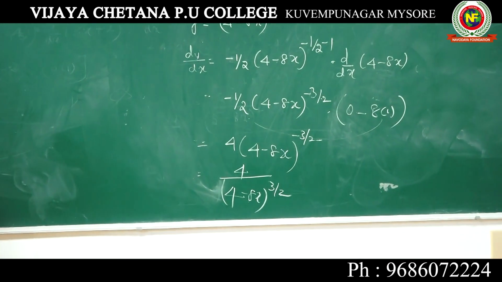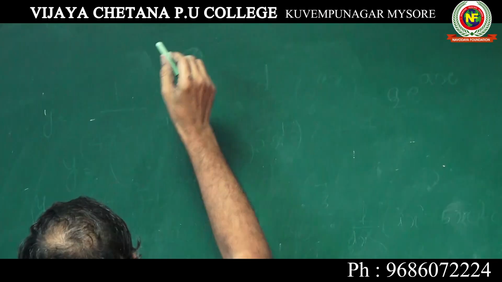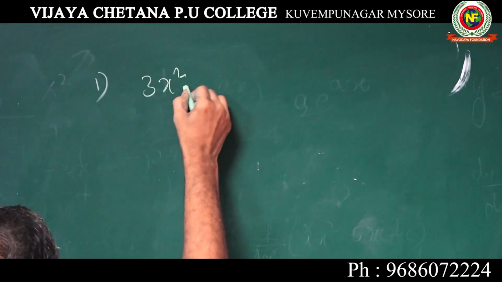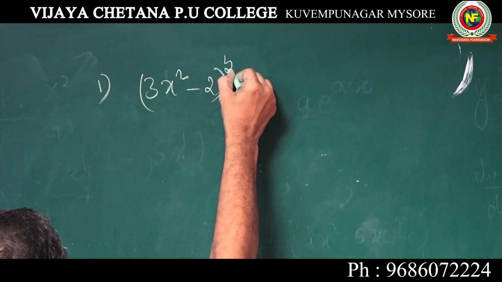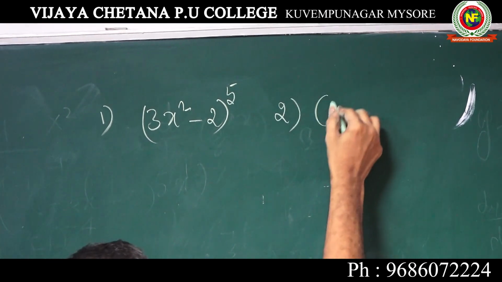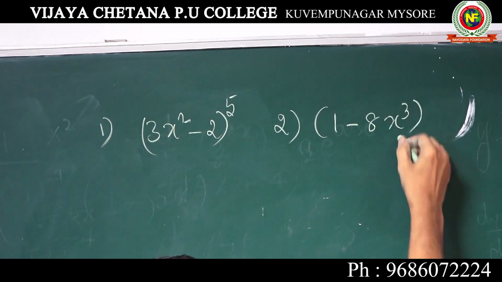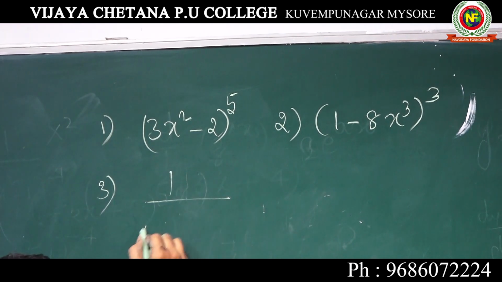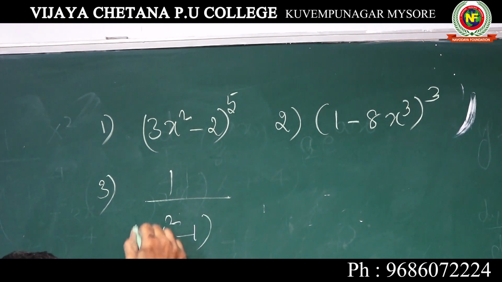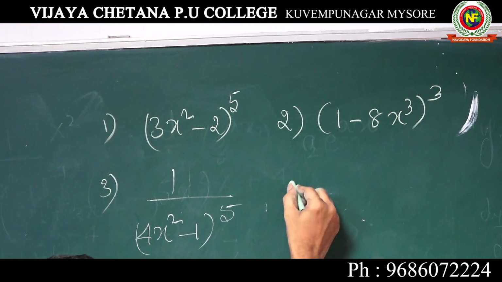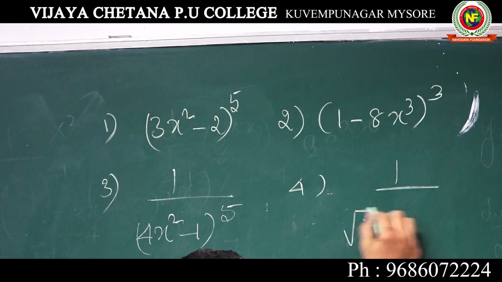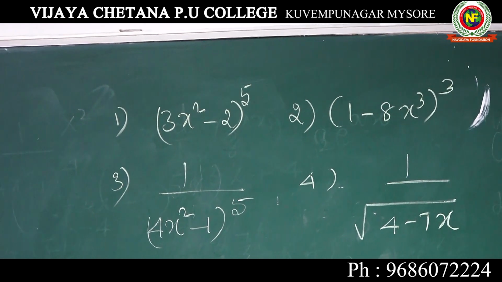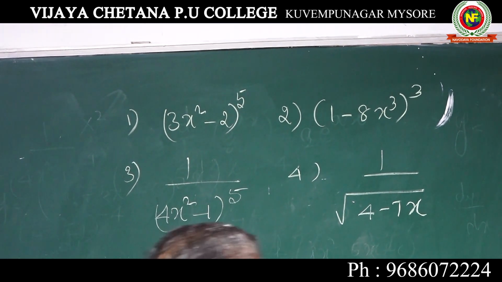You can copy and practice yourself at home. First one, differentiate (3x square minus 2) to the power of 5. Second one, (1 minus 8x cube) to the power of 3. Third one, 1 over (4x square minus 1) to the power of 5. Then fourth one, 1 over square root of 4 minus 7x. So do these problems at home, practice well. We shall go to a different type.